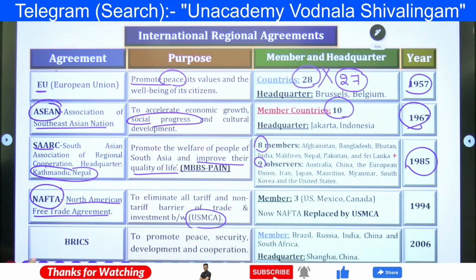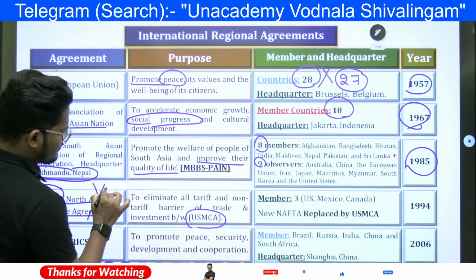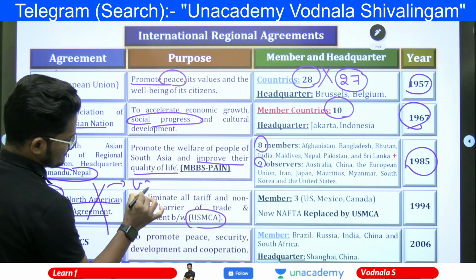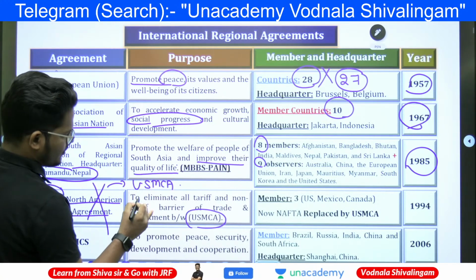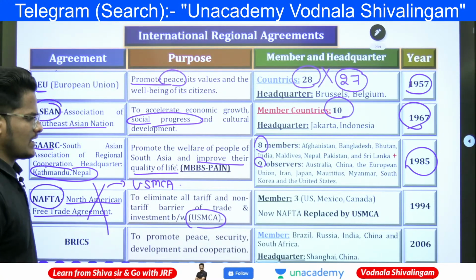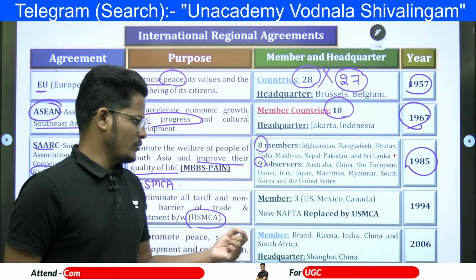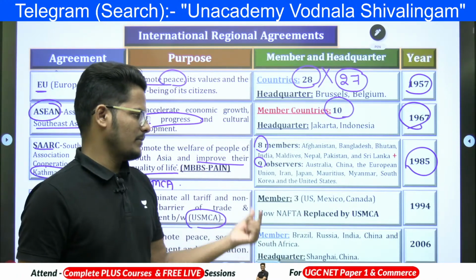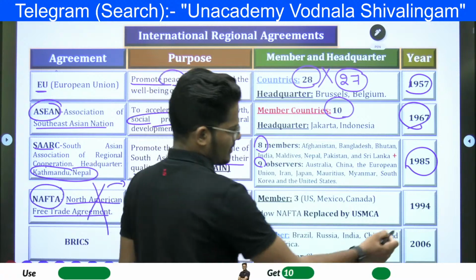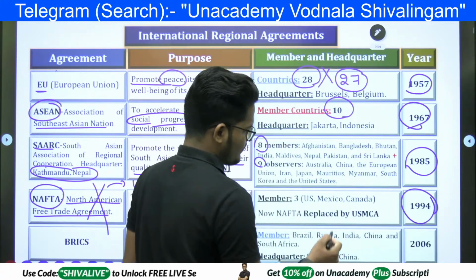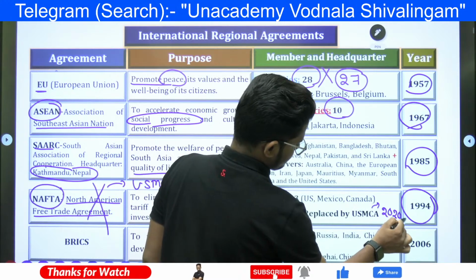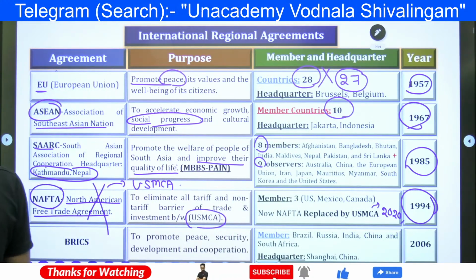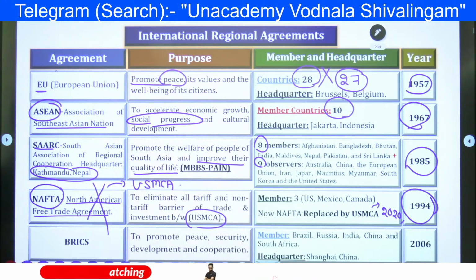Now NAFTA is replaced by the USMCA, the United States, Mexico, Canada agreement. NAFTA originated in 1994, but USMCA came in January 2020. Right?